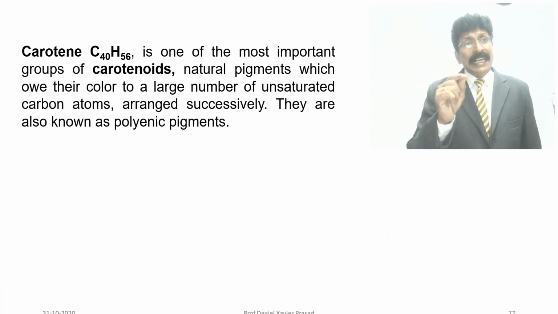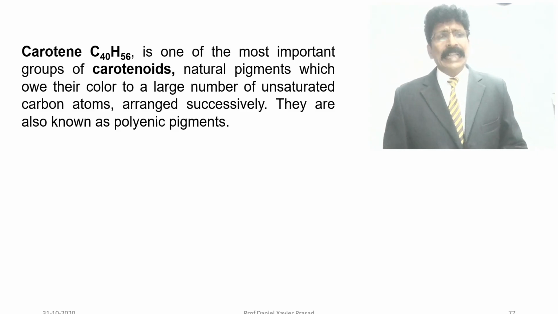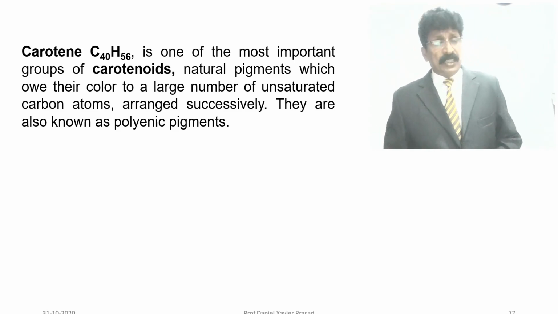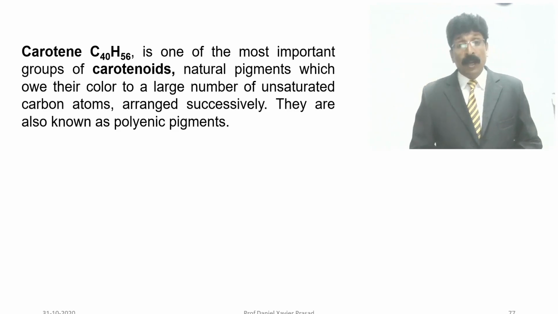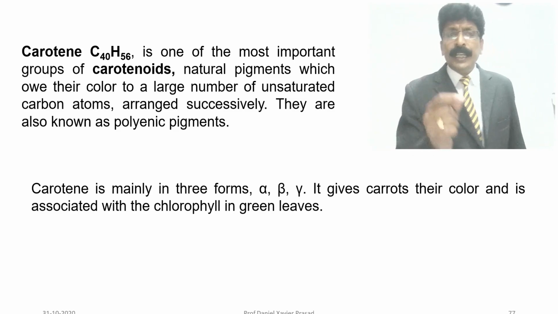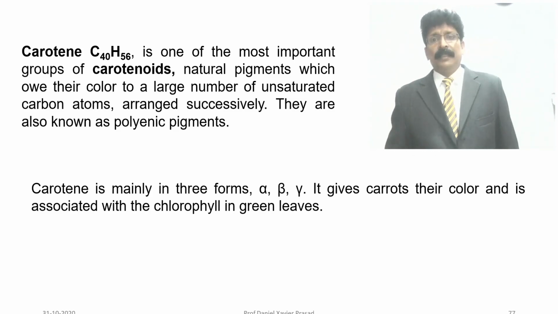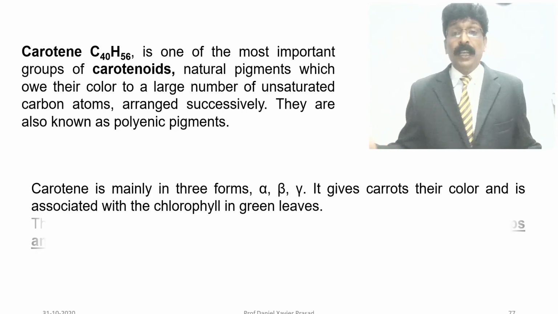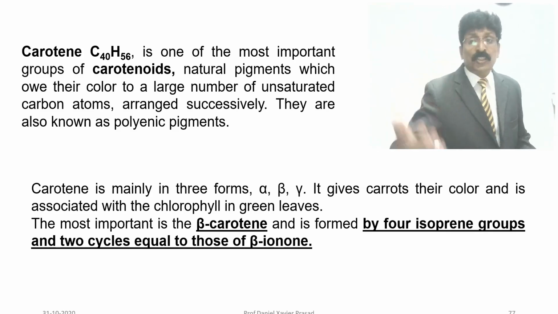Carotene, C40H56, is one of the most important groups in carotenoids. Natural pigments which owe their color to a large number of unsaturated carbon atoms arranged successively. They are also known as polyene pigments. Carotene is mainly of three forms: alpha, beta, gamma. It gives carrots their color and is associated with chlorophyll in green leaves. The most important is beta carotene, formed from 4 isoprene groups.